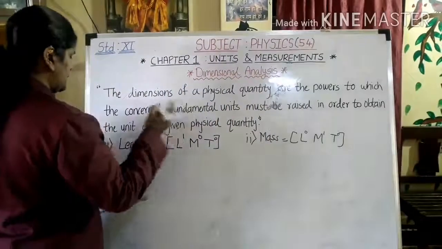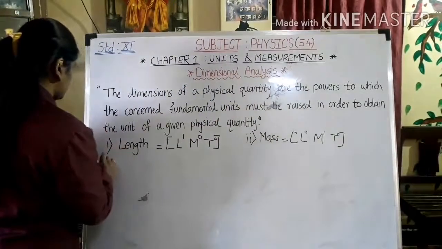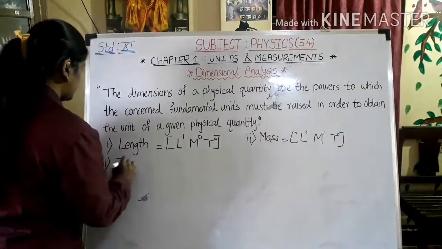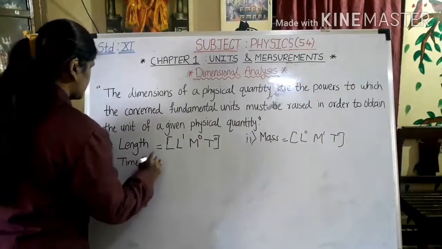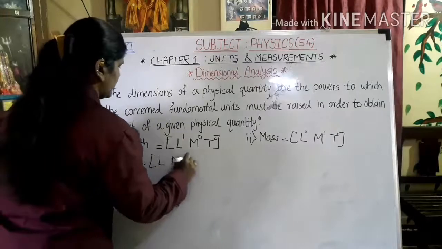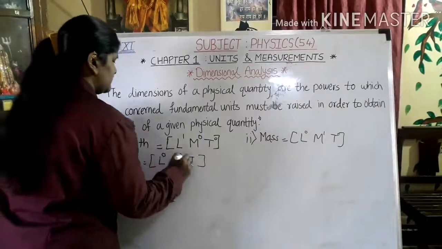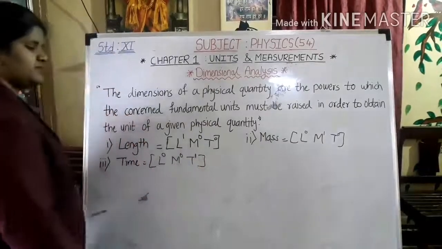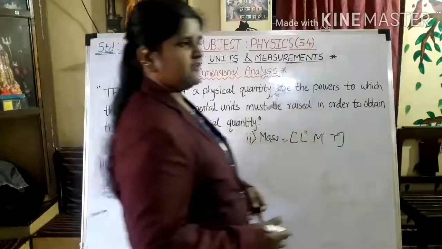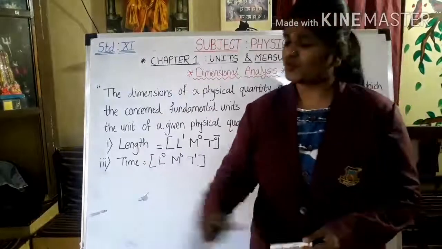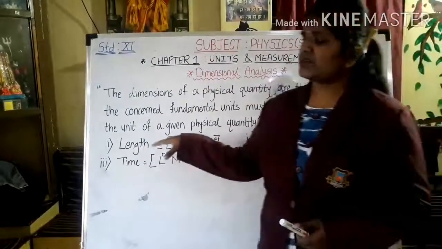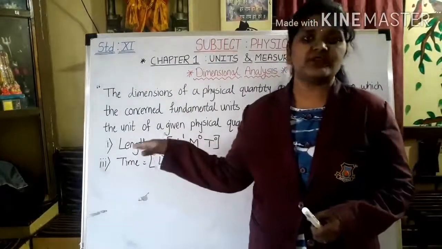Now, in a similar way, we'll find out for time. How? L, M, T again. Is length there? No. Is mass there? No. T is there. So in this way, you can find out the dimensions. These are the basic, that means the fundamental quantities and fundamental units.